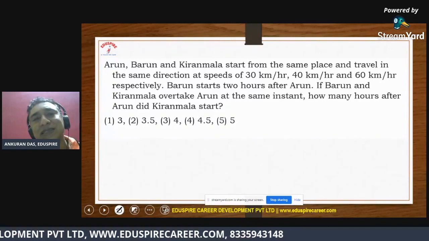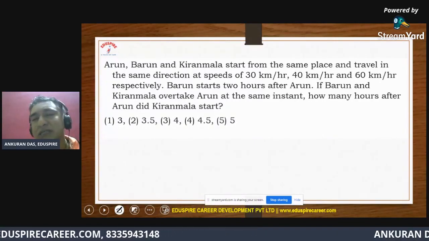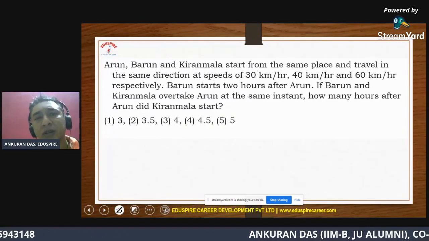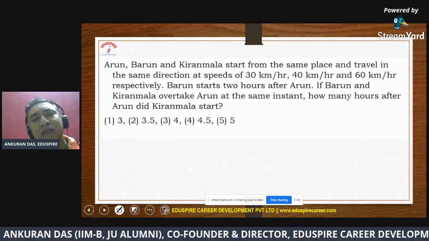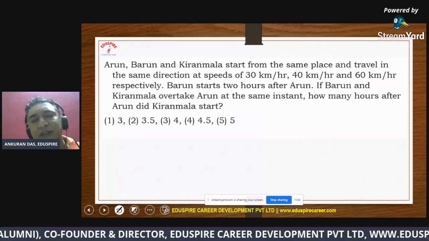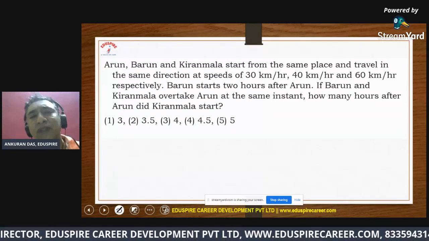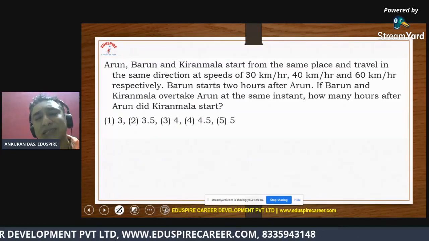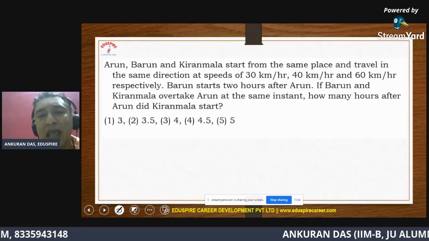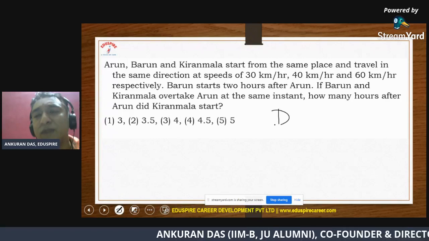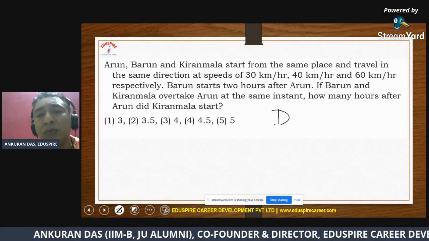So this distance is same for everybody. The distance where they met with each other was one specific point, right? And the starting point is also same for all three. So the distance between the starting point and the point where they met together is constant, that is same for everyone. So if I take that distance as the LCM of these three numbers in my time and work class also,